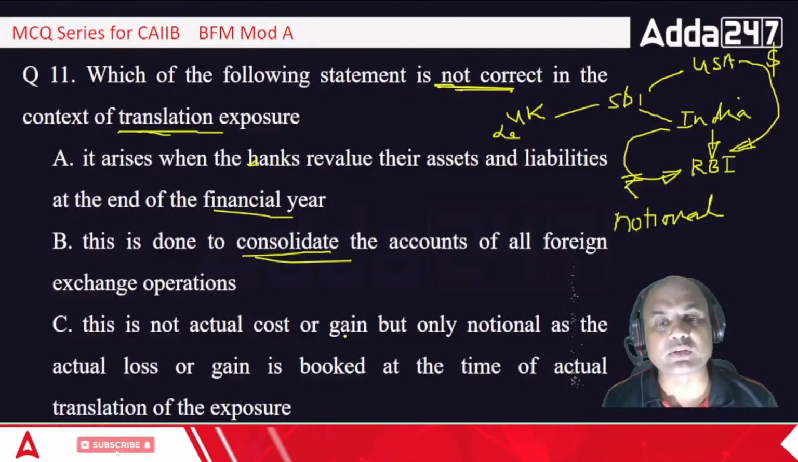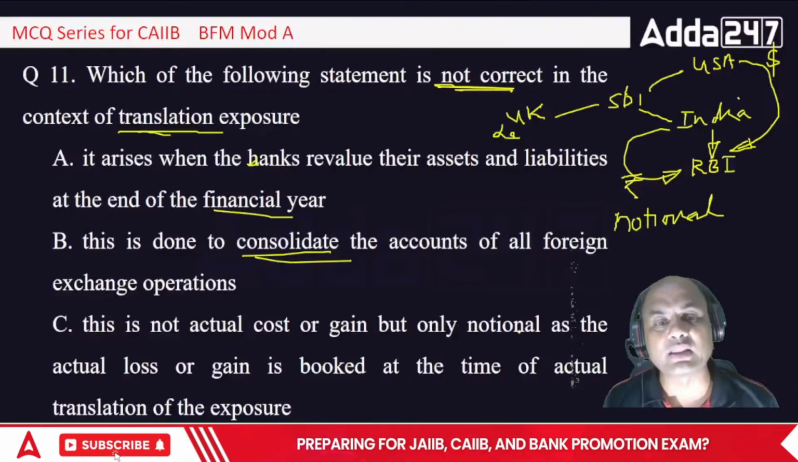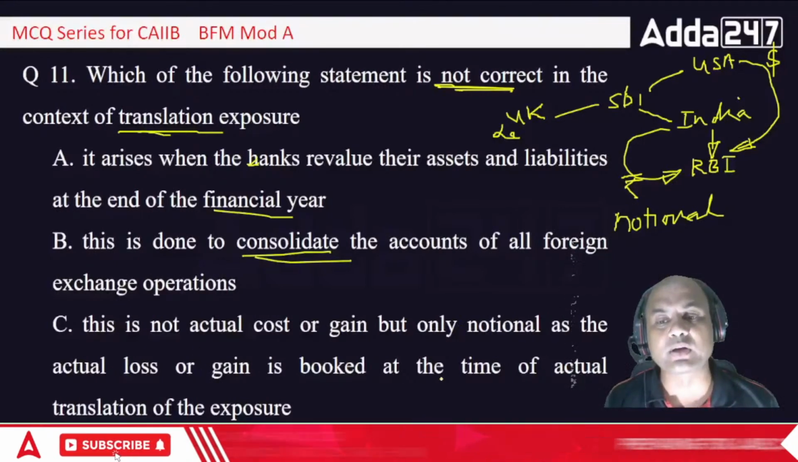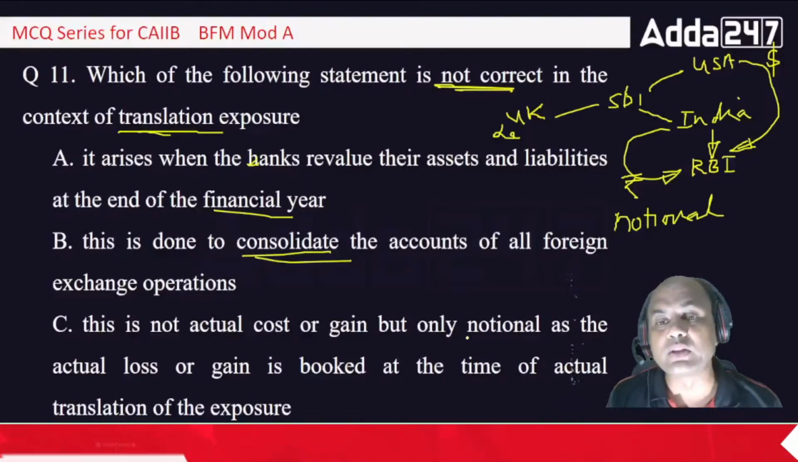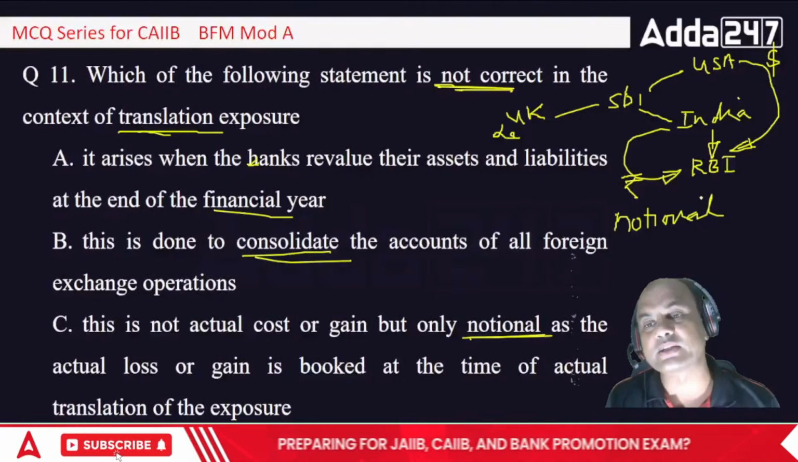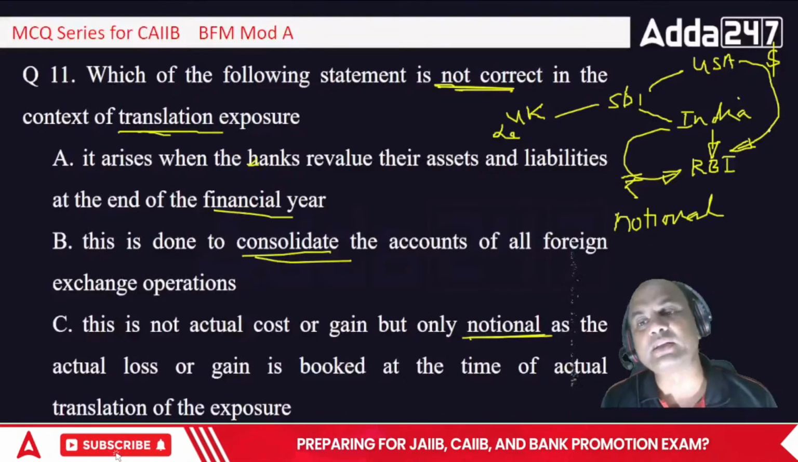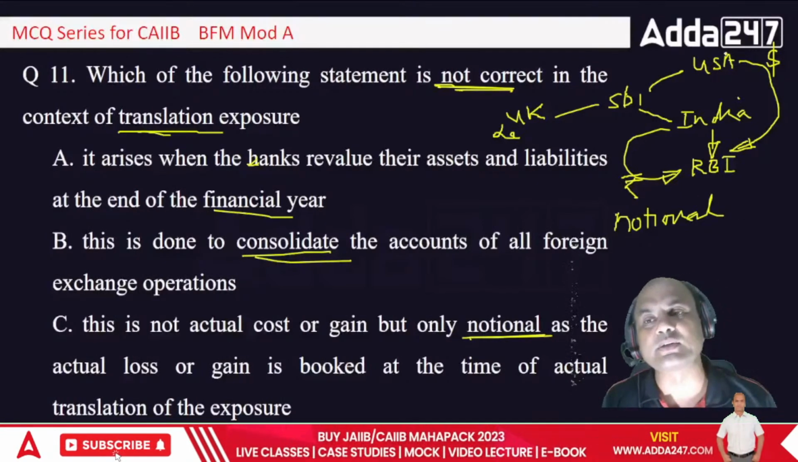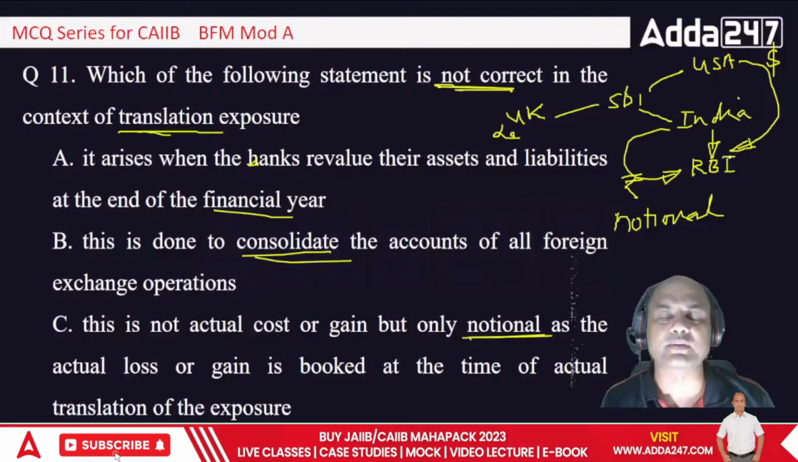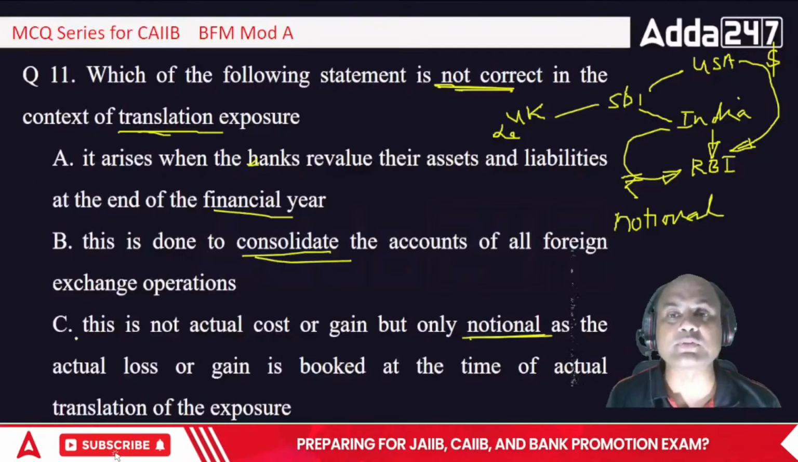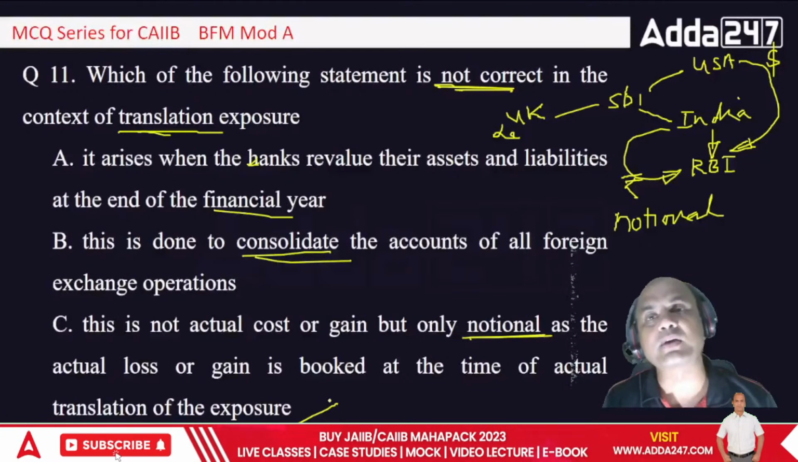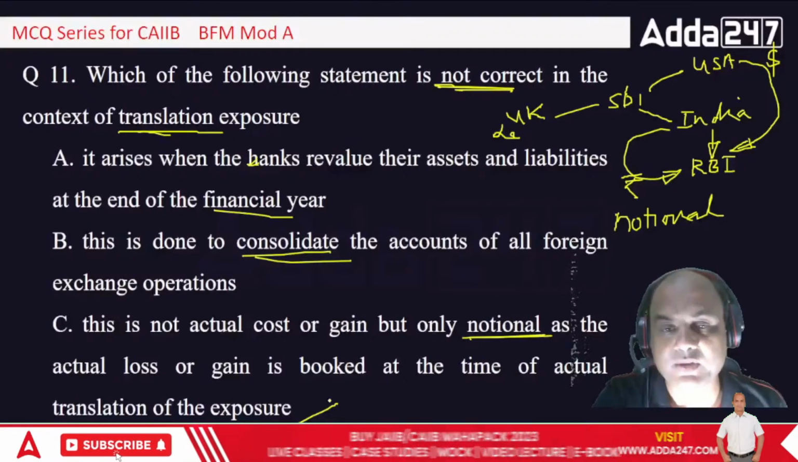This is not the actual cost or gain, but only notional, as actual loss or gain is booked at the time of actual translation of the exposure, isn't it? Only notional. Just now what did I say? It's notional. Means I am not actually closing this USA branch. I am just bringing the figures over here. So all are correct. So if all are correct, which of them is not correct? So answer is D, none of the above. All of them are right. Okay.